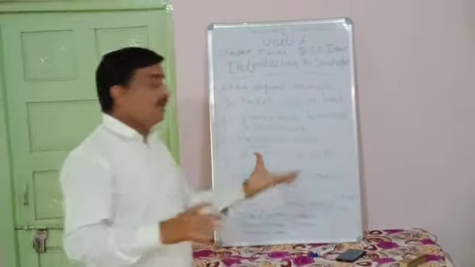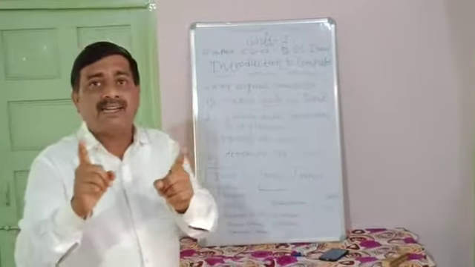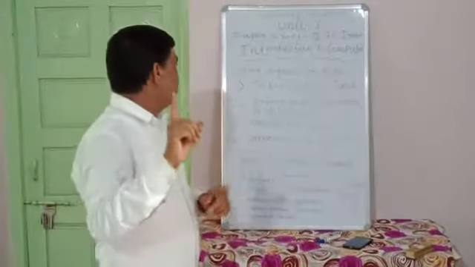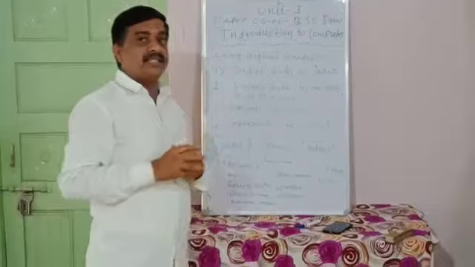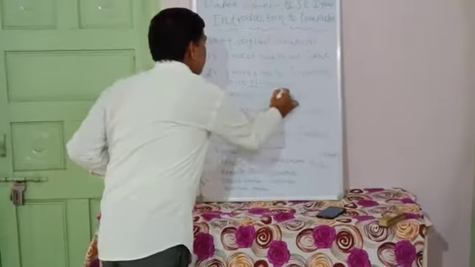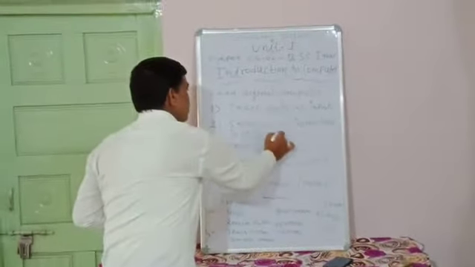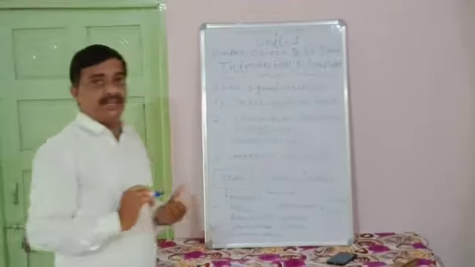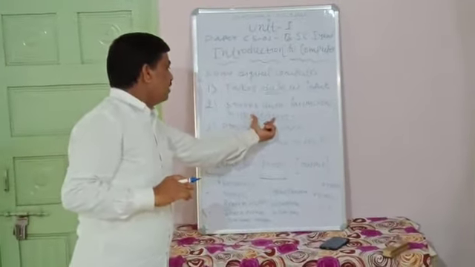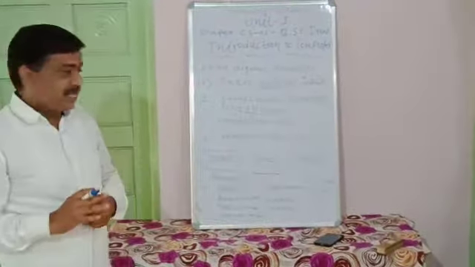Next, where is data stored in the computer? There is one part that is commonly called memory, and that memory is nothing but the storage area of computer. Your data is commonly stored in computer memory. It is the main memory of the computer system.